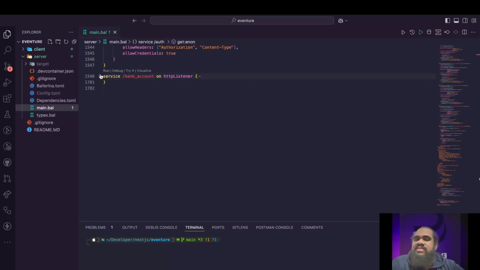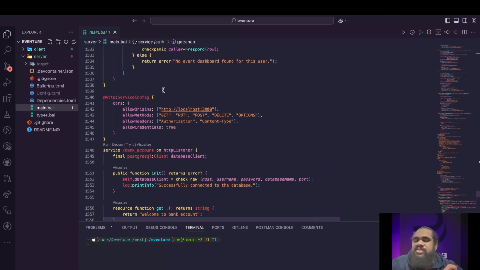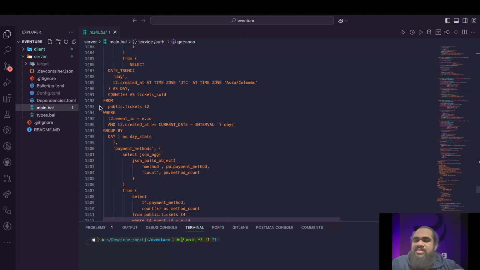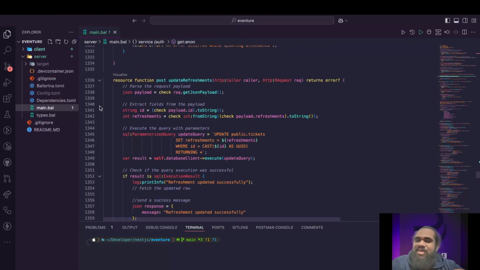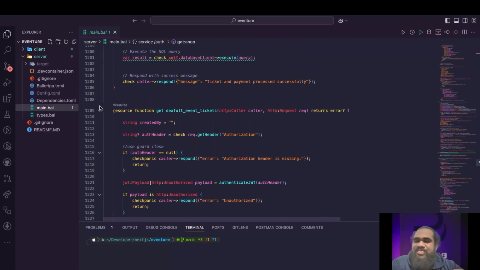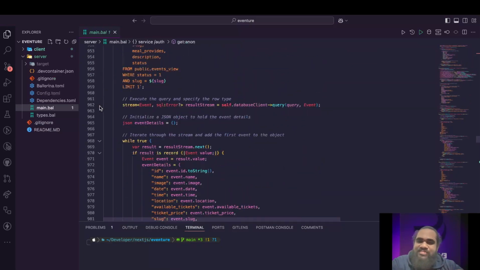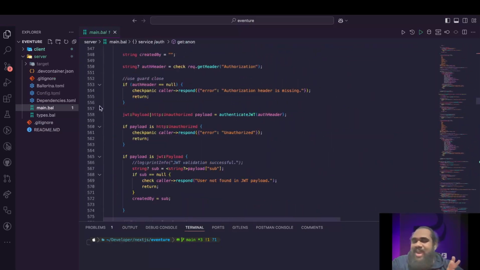This is essentially for managing users' bank account details, because we are allowing them to get paid by card and online payments too. So we have to credit those back to their account, and this is the service that handles all of that. The most interesting part is actually the events service, so let's talk about that.